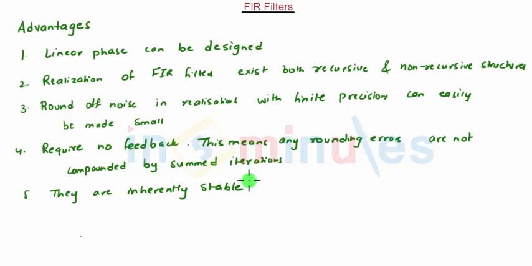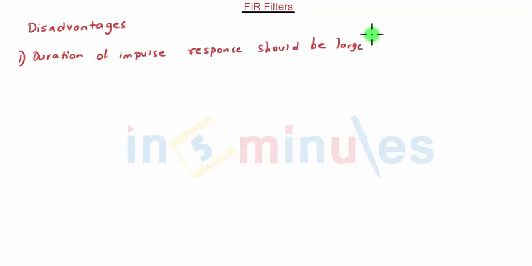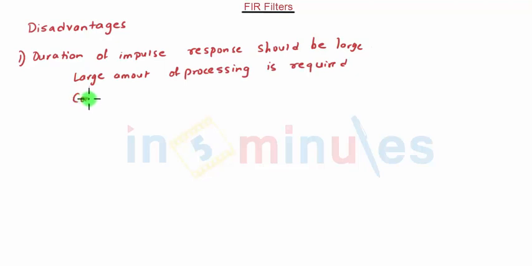But also let us have a look at the disadvantages. The first disadvantage is that the duration of the impulse response should be large. Due to this, a large amount of processing is required. So the computation power of the processor should be very fast.